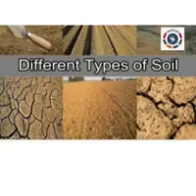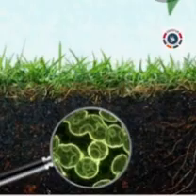Students, we have 6 types of soil. They are alluvial soil, black soil, red soil, laterite soil, mountain soil and desert soil. Now we are going to see the alluvial soil. This alluvial soil is the most fertile soil found in India.